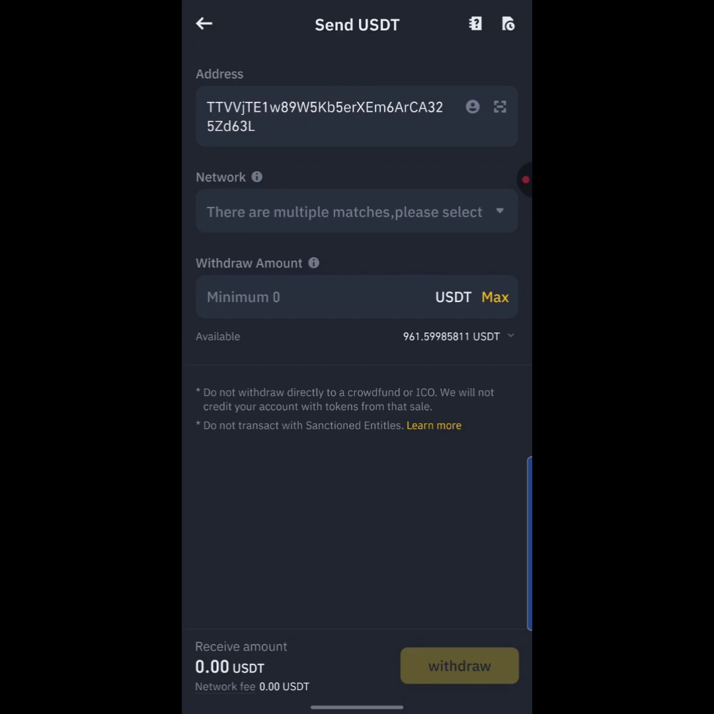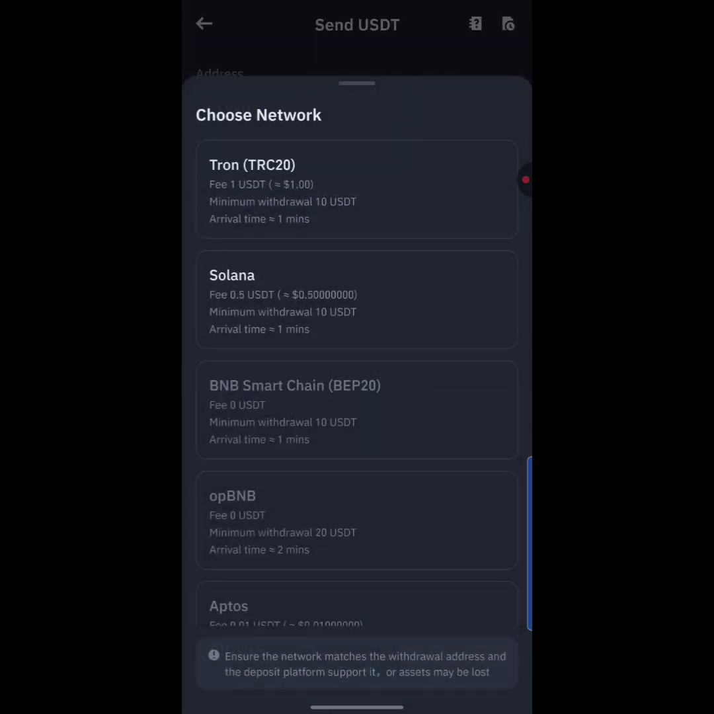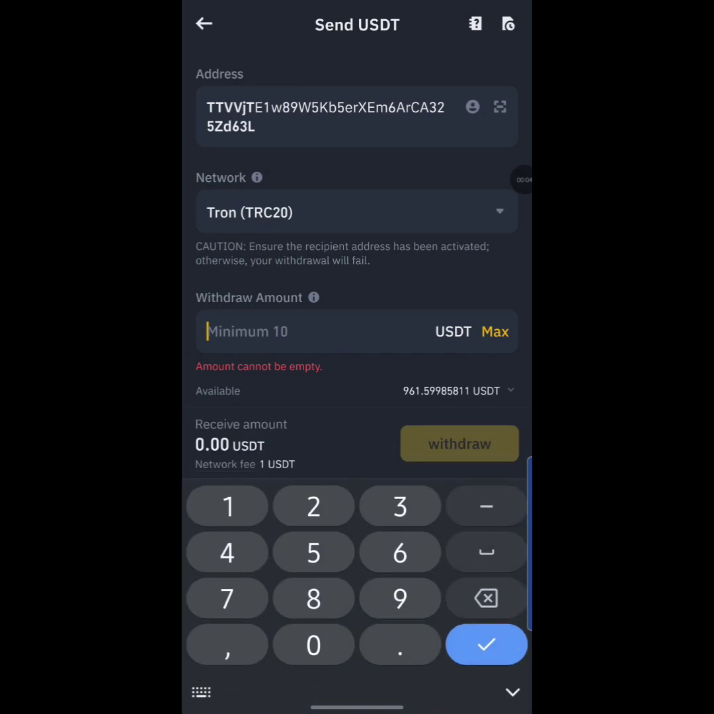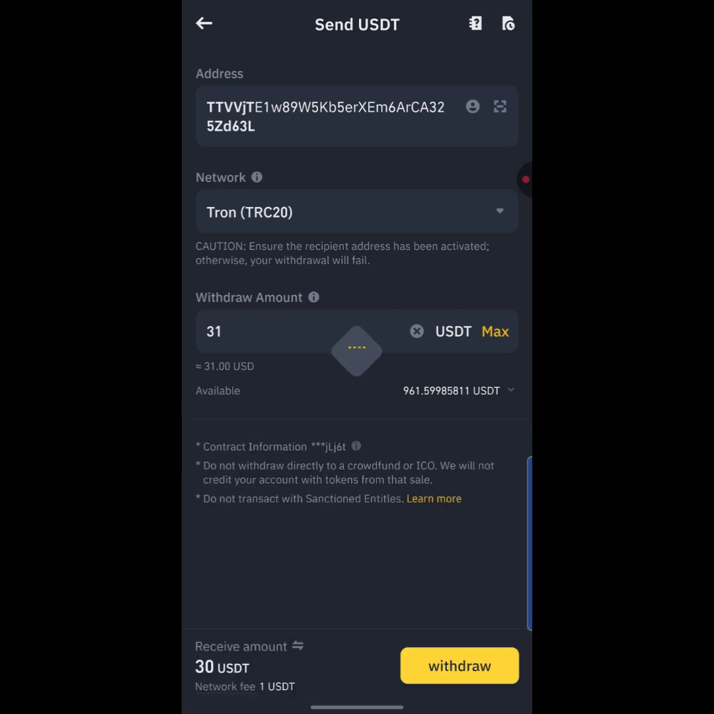So this is it. Down below here that says network, I'm going to hit on it and select the Tron TRC20. And over here that says withdraw, I'm going to hit on it and just type in 30 USDT. Okay, so as you can see down here, guys, there's actually a withdrawal fee of 1 USDT. So I'm going to erase the 0 right here and just hit on 31 right here. As you can see, I'm going to be receiving 30 inside my Quantum wallet. So I'm going to hit on withdraw right here, guys.